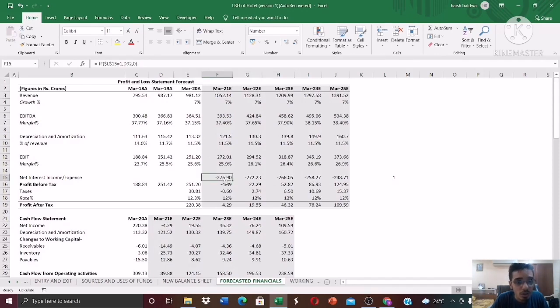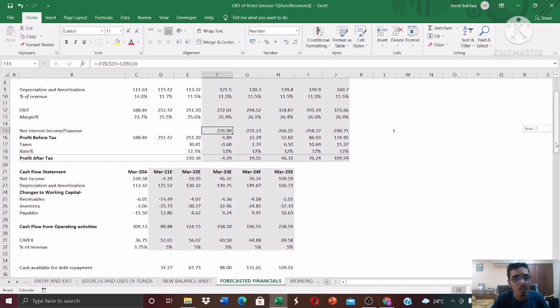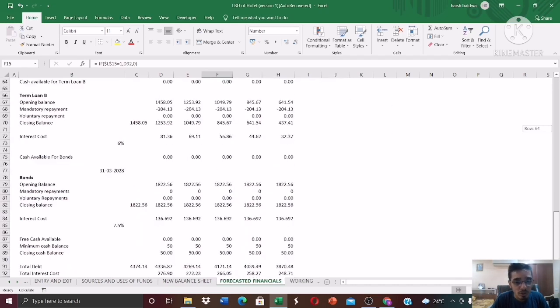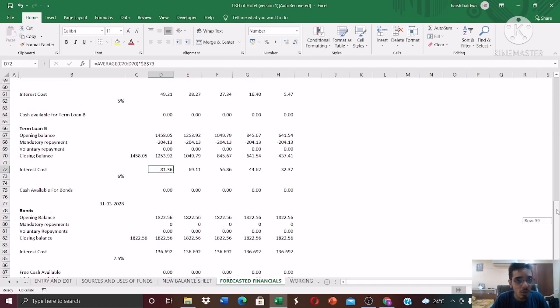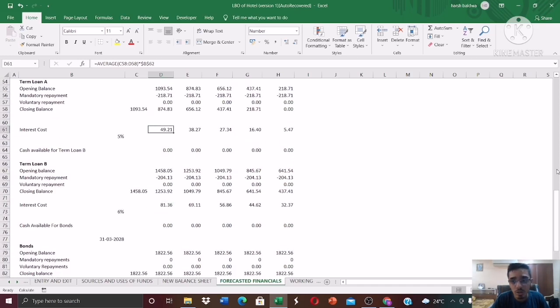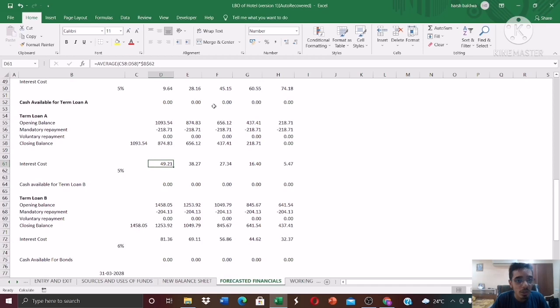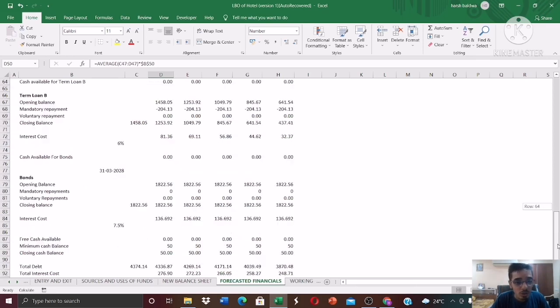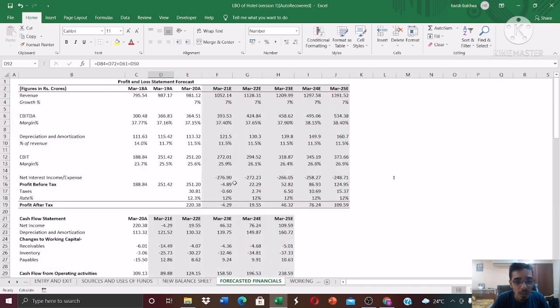Now you might encounter an error, and I'll tell you how to solve this. It's a circular reference error. First of all, you have to calculate the total interest cost. How do you calculate it? Add this plus this, and again we go up, plus 49 crores, and finally plus 9 crores. Then you have to link this to this cell. But you'll get an error.